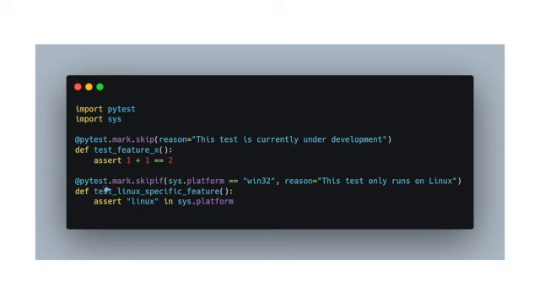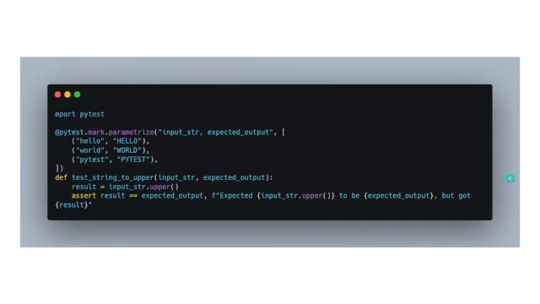Or maybe our test runs under certain conditions only. Maybe there are certain environment variables, or only on certain platforms can we run this test. In that case we can use pytest.mark.skipif condition, which will basically evaluate whatever boolean expression we give as the first argument. If it's true, it will execute this test. If it's false, then it will skip this test, and the reason is this reason that we have given. Over here it's that this test runs only on Linux.